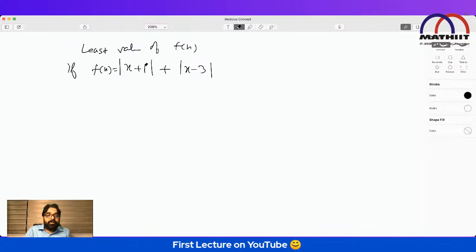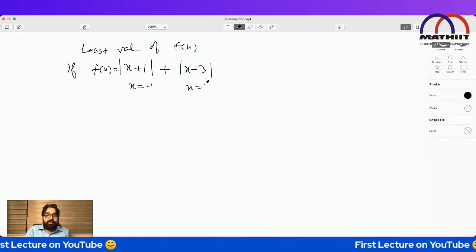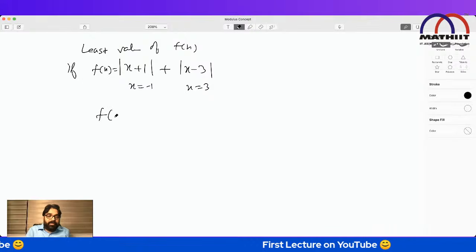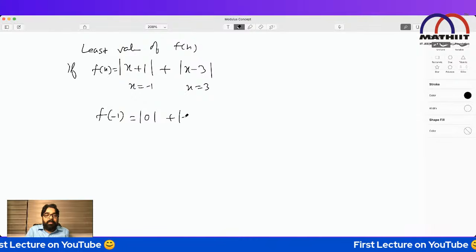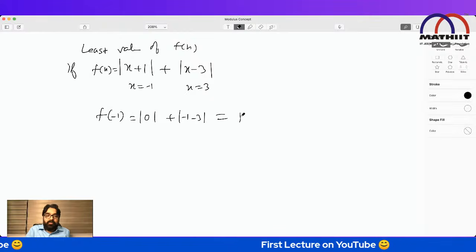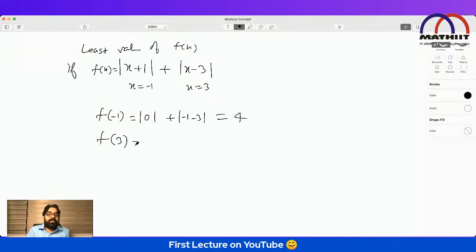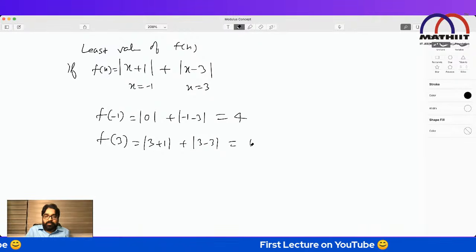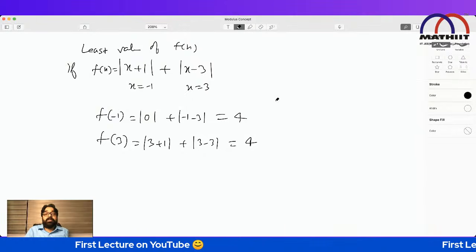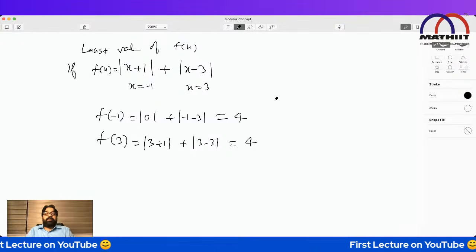How to get the least value? Think: this will be 0 at x equal to minus 1, and this will be 0 at x equal to 3. So I will first find f(-1). f(-1) will be what? |-1 + 1| = 0, plus |-1 - 3|, that is 4. Now f(3): |3 + 1| plus |3 - 3|. |3 - 3| is 0, |4| is 4. Both are the same, so we don't have to do any selection. I will say the least value of this function will be 4.